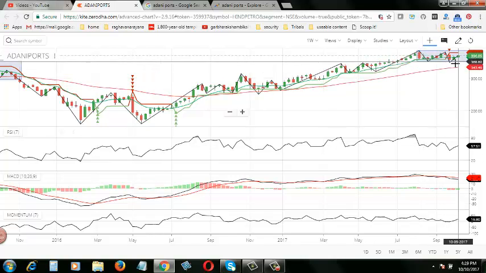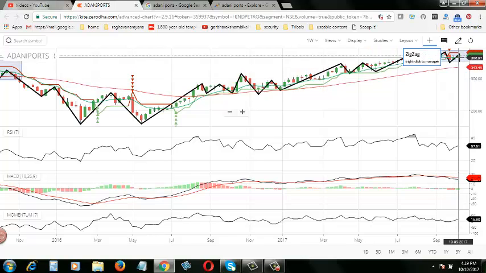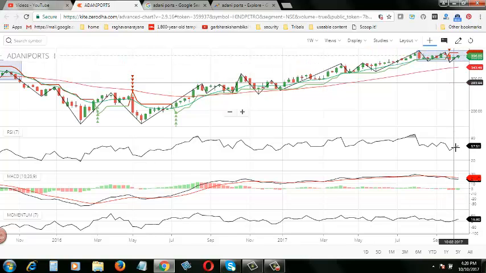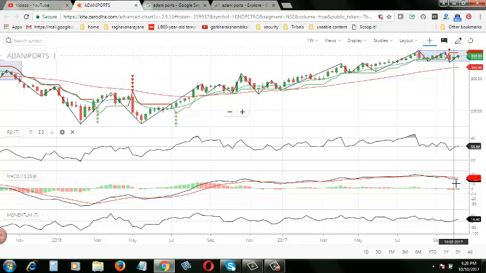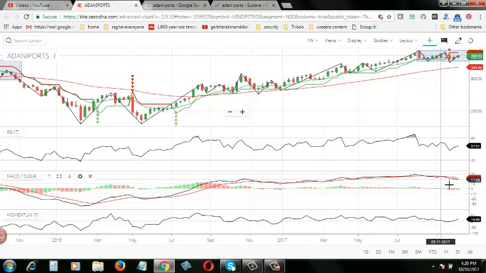Now, as far as what I am saying, the Adani Ports share price is increasing here, and I am seeing the RSI, even the arrow is increasing. This line is also going up. When it comes to MACD, the signal line is under the red line, so this is not following the rising trend. The signal line below the red line indicates that the price is going down. And then the momentum is going up.